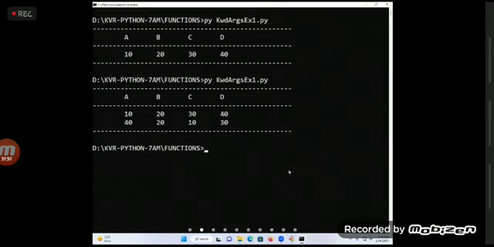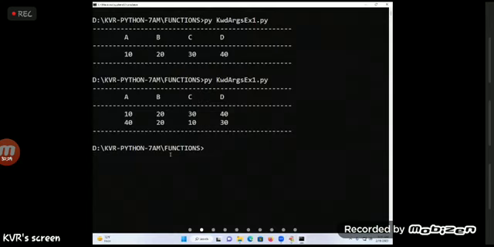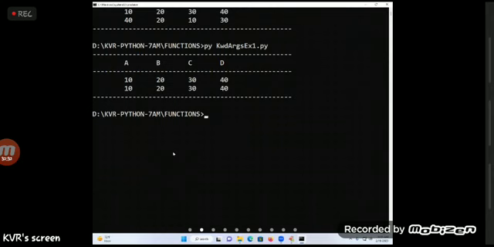Go to my function and say, I want to pass 40 to whom? D. I will write D equals. D is the formal parameter name which I am using in my function call. It looks like a key as well as a value. That's why they named it a keyword argument, because I am using it inside the function call. Comma, what is next? B equals, next A equals, C equals. Did you understand? See the data now. Is the data passing perfectly or not?